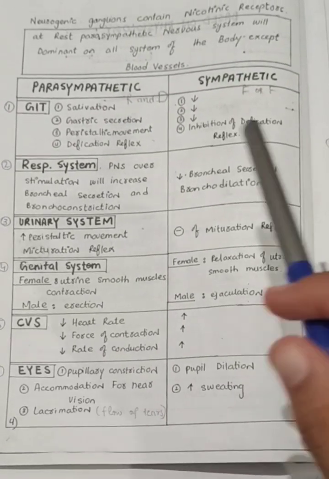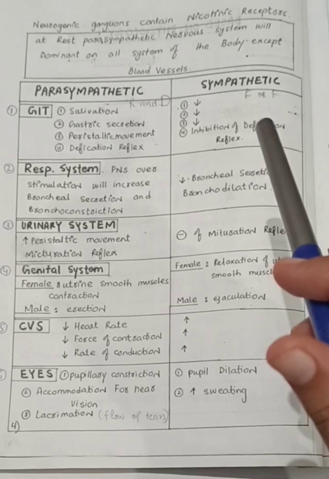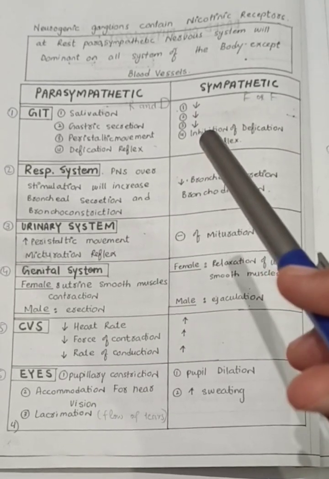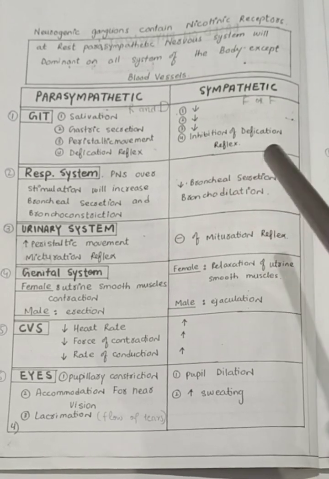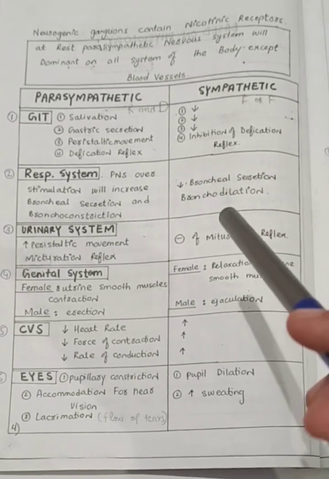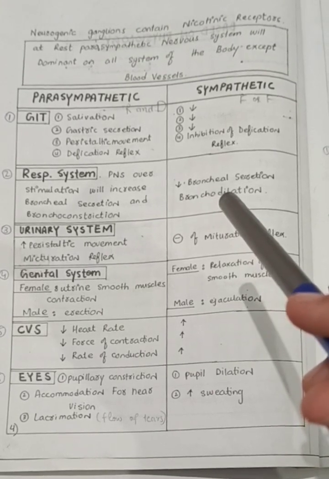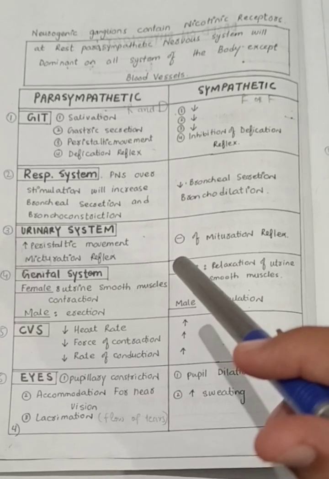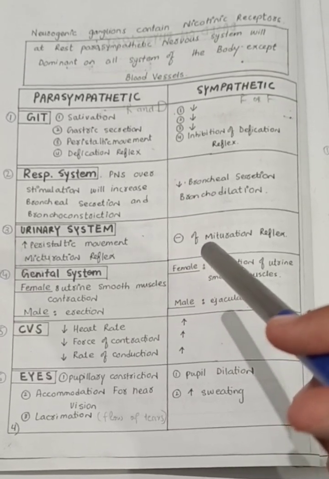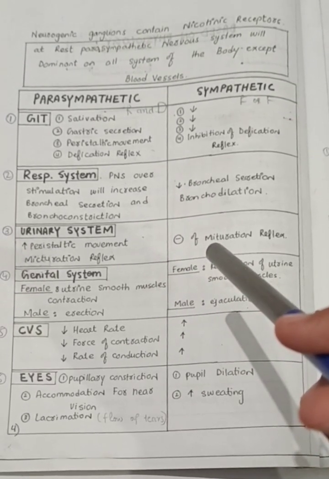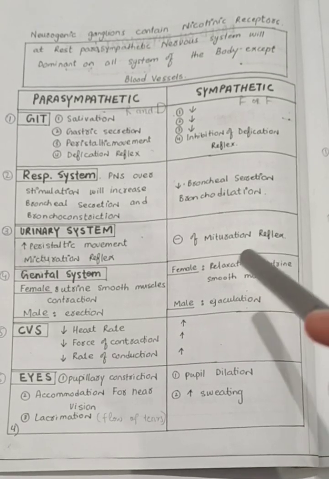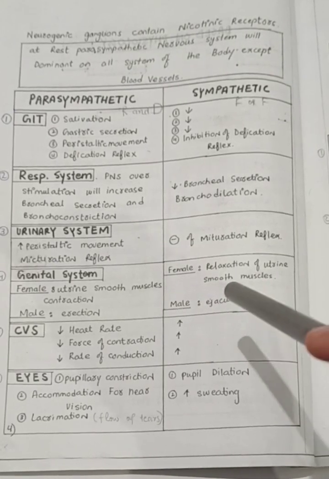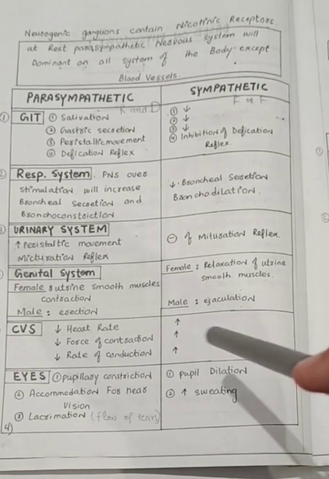But in the sympathetic division, it is a fear, flight, fight and emergency state. During the emergency state, salivation decreases, gastric secretion decreases, peristalsis decreases, and inhibition of the defecation reflex occurs. In the respiratory system, breathing is fast, bronchial secretion decreases, and bronchodilation occurs. In the urinary system, decrease or inhibition of the micturition reflex occurs. In the genital system, female relaxation of uterine smooth muscle and male ejaculation occur.